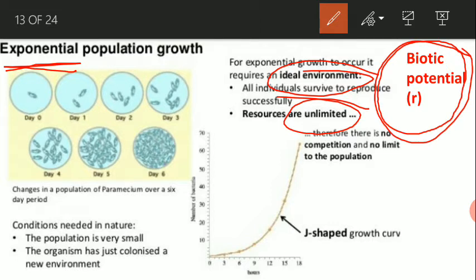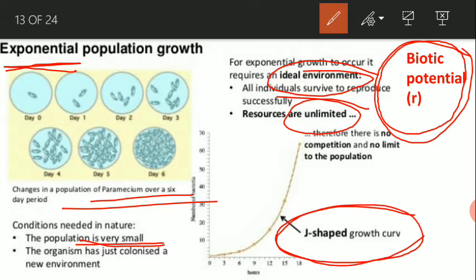Biotic potential means their biological capability, and there is no negative factor that reduces this biological capacity, and that's why the population grows at an exponential rate. Here the population is small in size and it's applicable for unicellular populations. The shape of the curve is J-shaped, and as there is no limiting factor, there is no carrying capacity, or upper limit up to which the population can grow.